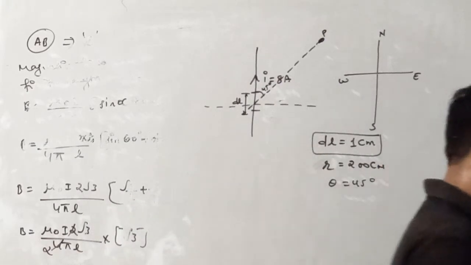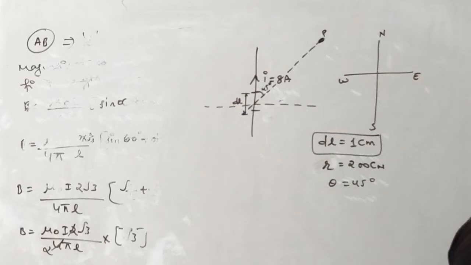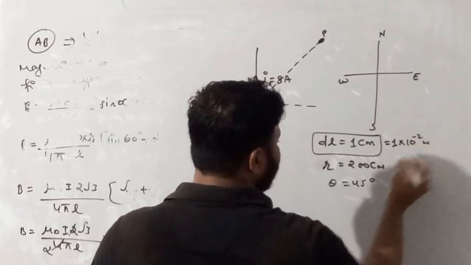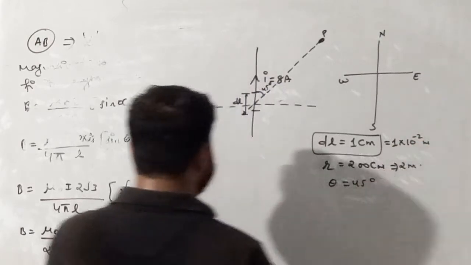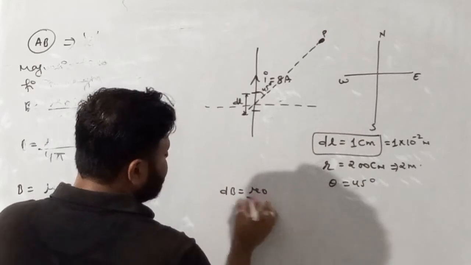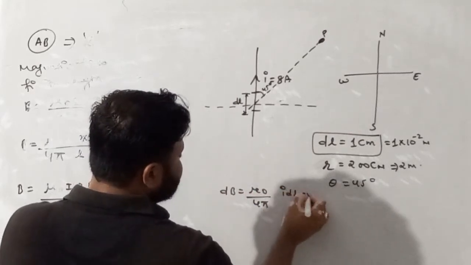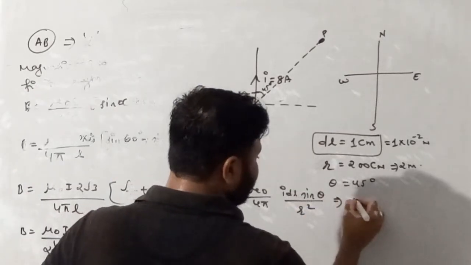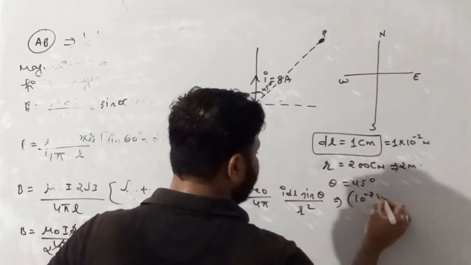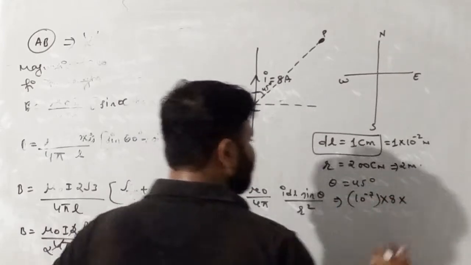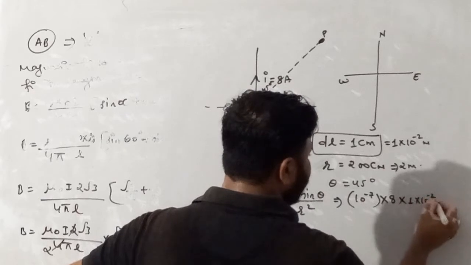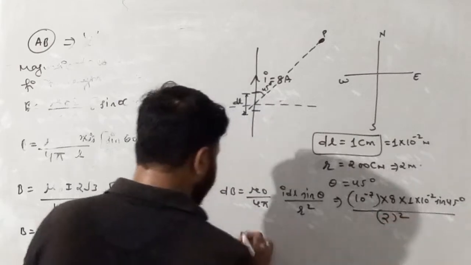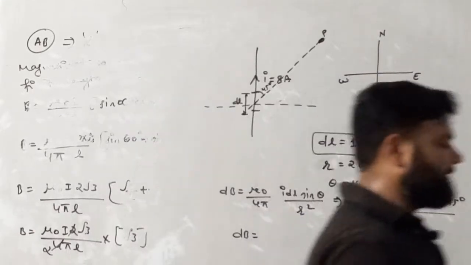We wish to find the magnetic field, so apply Biot-Savart's law. This dl is 1 centimeter, so we'll write it as 1 into 10 raised power minus 2 meter. 200 centimeter means 2 meter. So dB equals mu naught upon 4 pi I dl sine theta over r square. Mu naught upon 4 pi is 10 raised power minus 7, multiplied by the current, 8 ampere, multiplied by dl, 1 into 10 raised power minus 2, sine 45, divided by r square, that is 2 square. Find out the value of the magnetic field at point P.